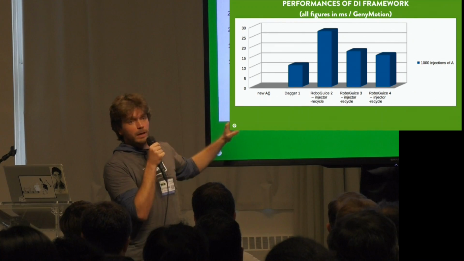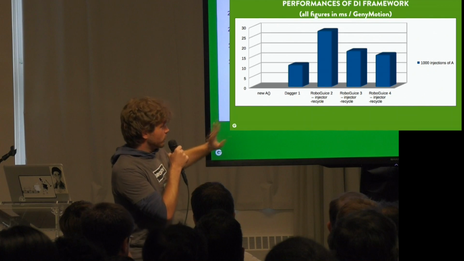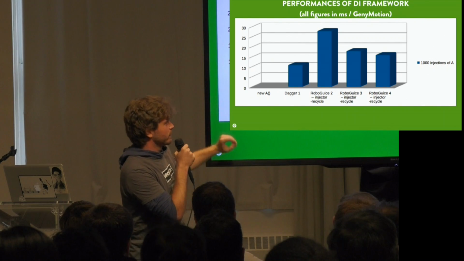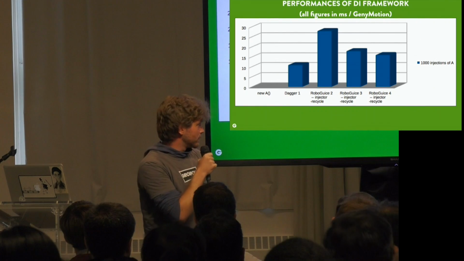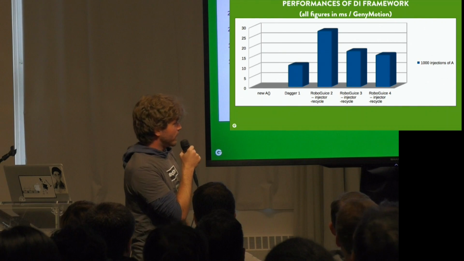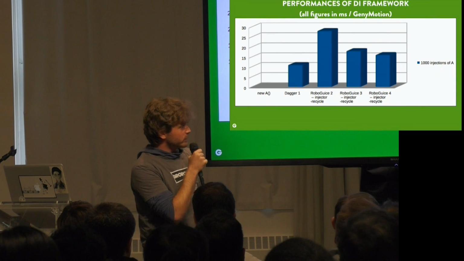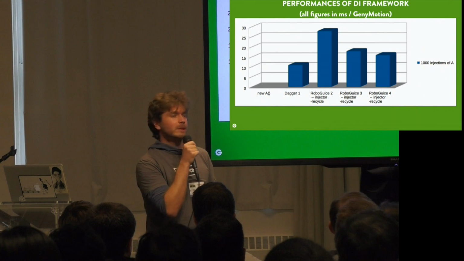If you do it directly, like new A, it will create a new B at the same time, and it's super, super fast, nothing to say here, almost 0 milliseconds. If you use Dagger 1, then it will take like 10 milliseconds. If you use RoboJuice 2, up to 27 milliseconds, something like that. RoboJuice 3, with 35% improvement, lowered it to like 16, 17 milliseconds.